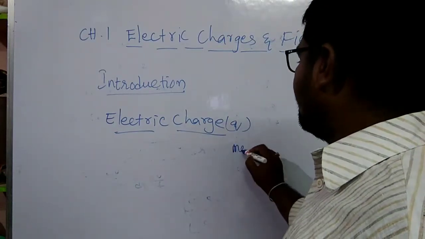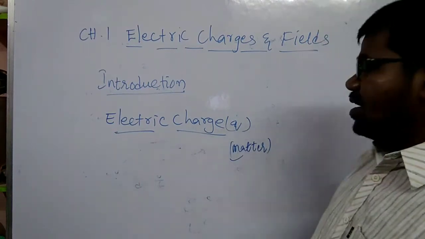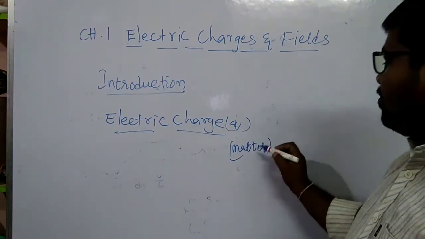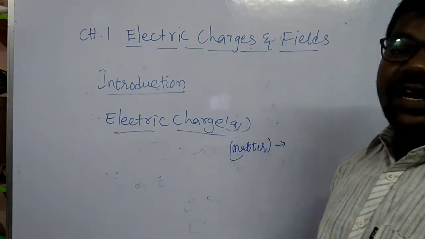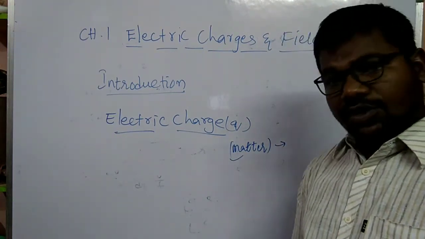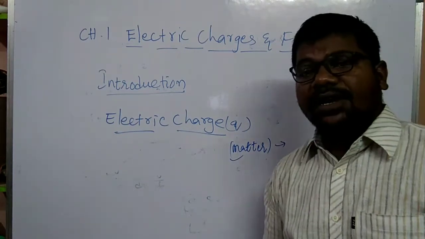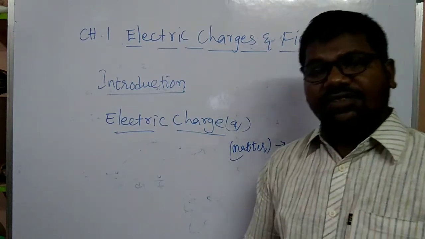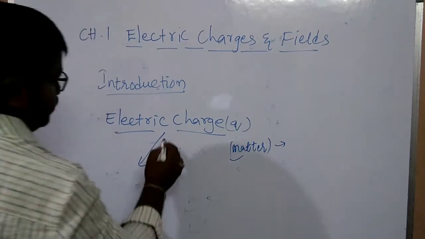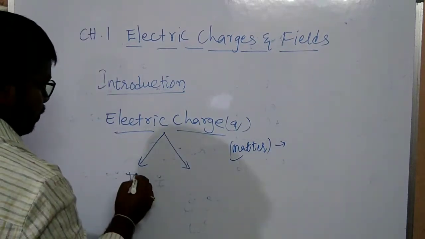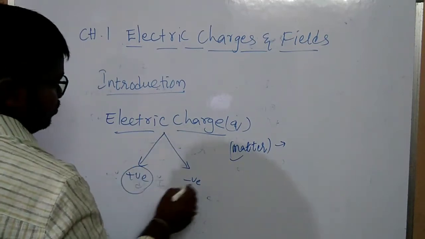Any matter having positive charge, negative charge, or no charge, neutral body. Understand? Here charges are of two types: positive charge and negative charge.